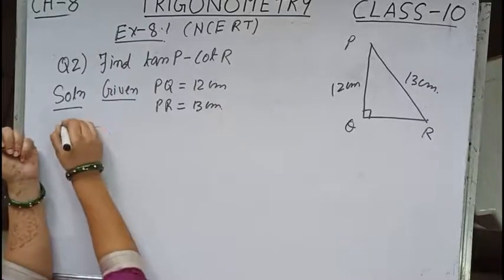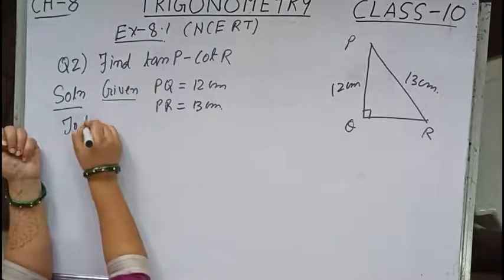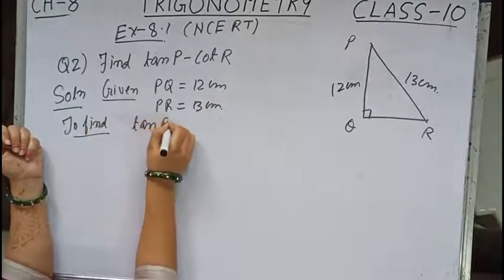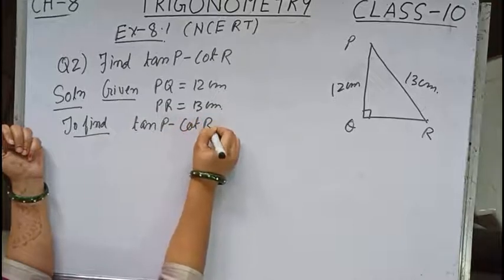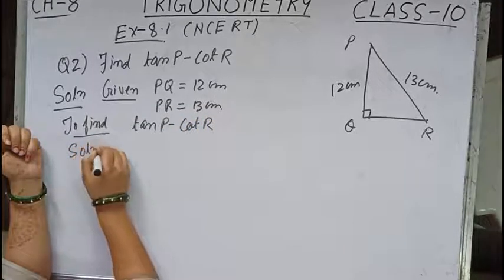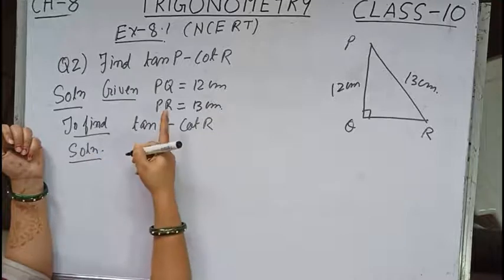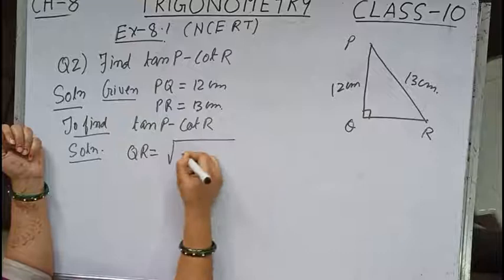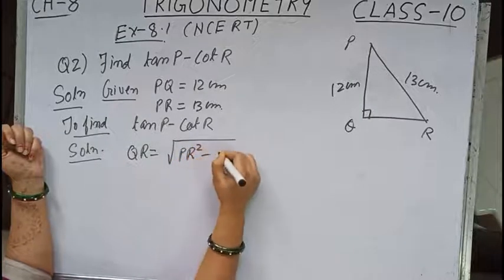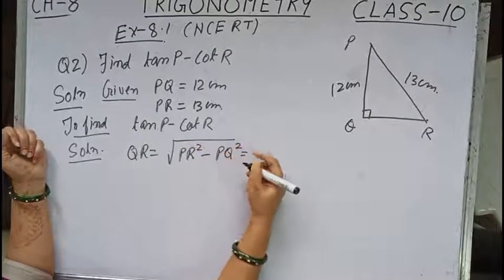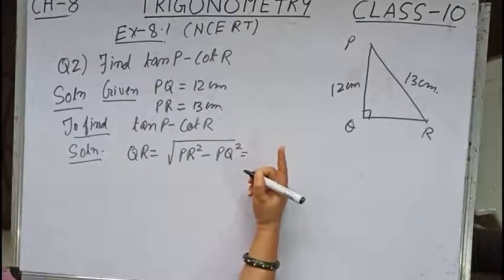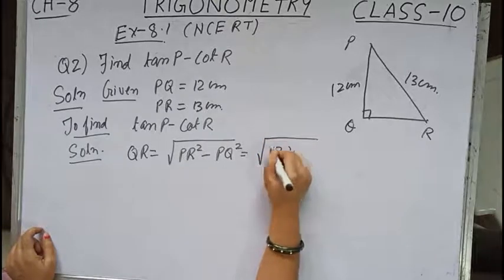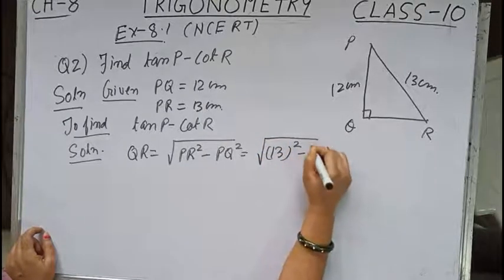Therefore, to find, also write, to find tan P minus cot R. In the solution part, let us calculate QR. So QR will be equal to the square root of PR square minus PQ square. Hypotenuse square minus the perpendicular square. So this will be equal to 13 square minus 12 square.